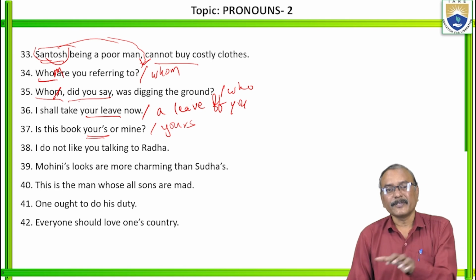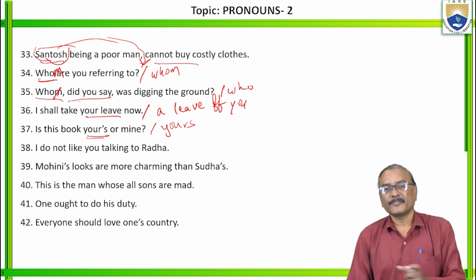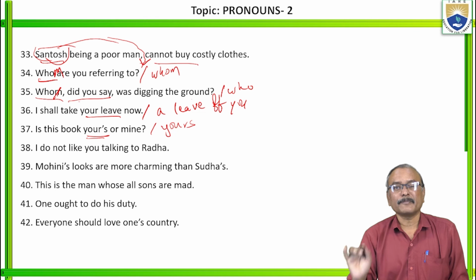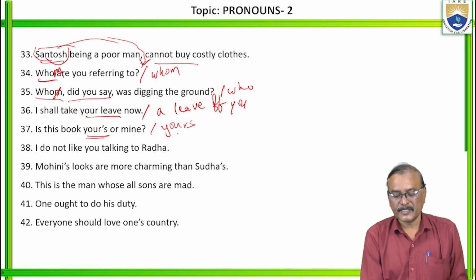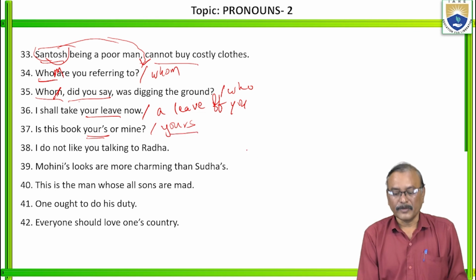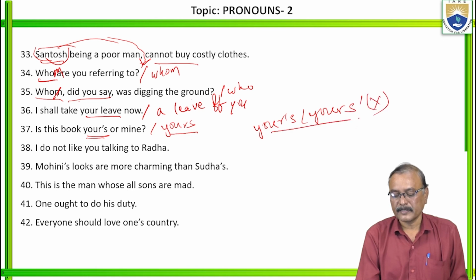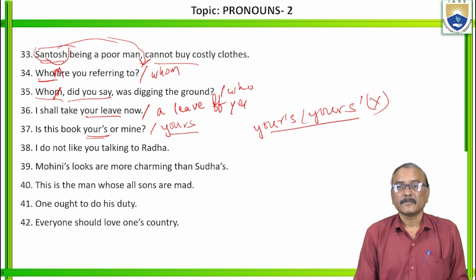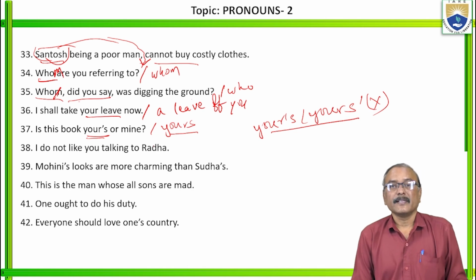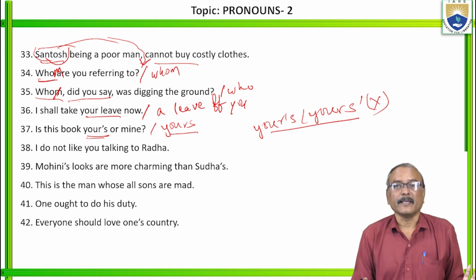"Yours lovingly", "yours obediently", or "yours faithfully". There don't keep any apostrophe. Just "yours" is enough. No need of writing like this. Don't write like this; both are wrong. So no need of any apostrophe. Is this book yours or mine? That's it.